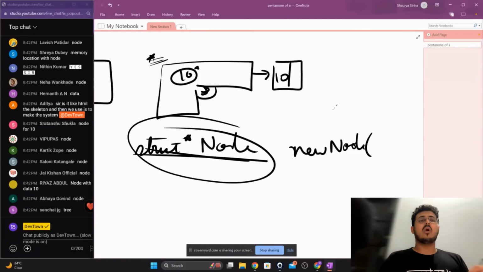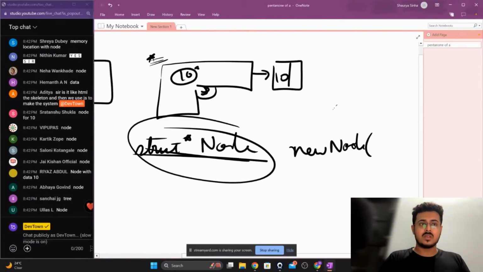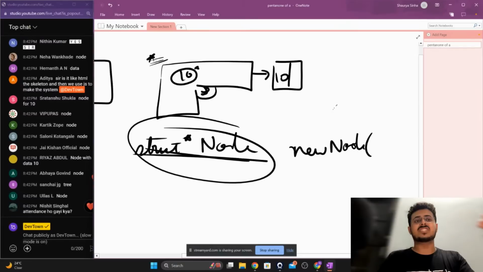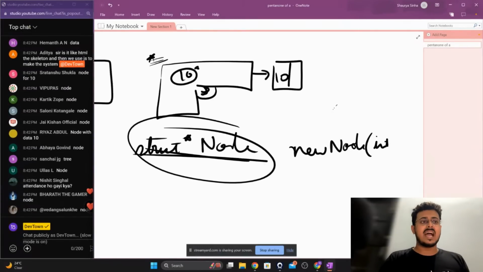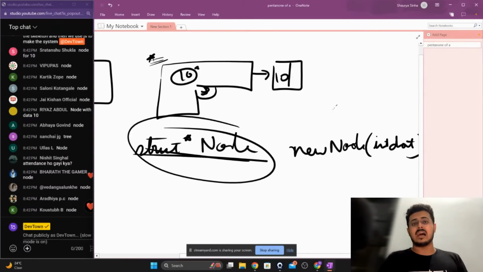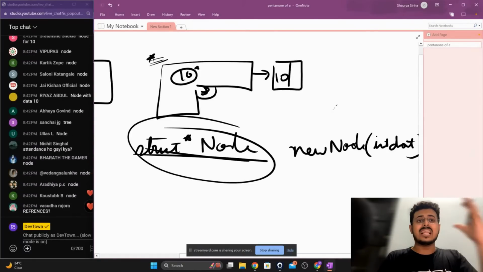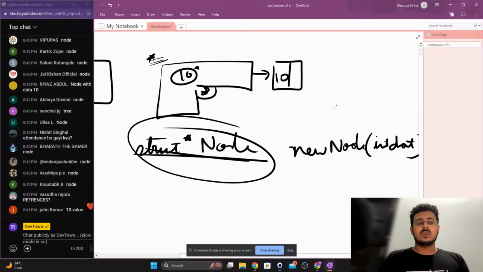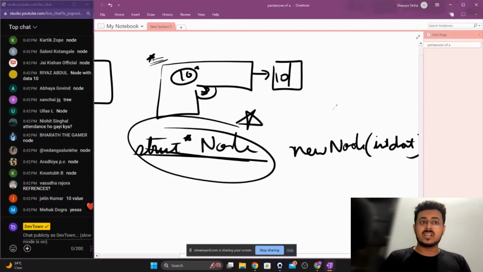And what does this particular function take in as an input? It takes in the value as an input, guys, that is int data. That is how you declare a function. Now this is what the function returns back to you.